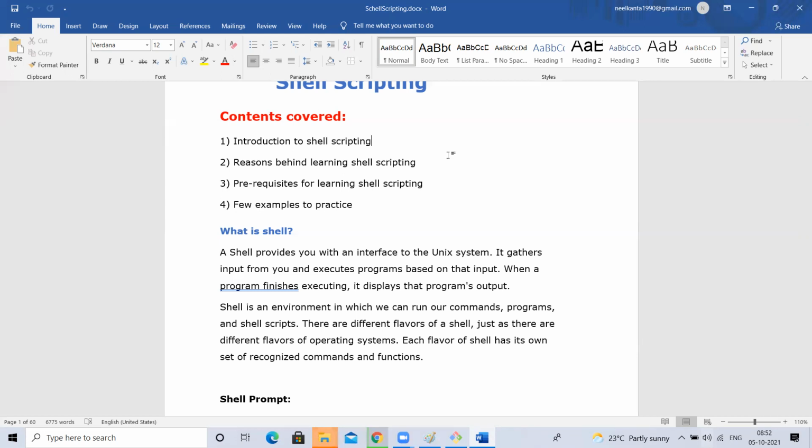You may get a question: Sir, you said it's not a programming or scripting language, so why are we learning shell scripting? See, DevOps is an automation process where you use different tools. But what if you have a requirement, like taking backups, and there is no tool available in the market for that purpose? Then what should you do? You have to write your own scripting. If there is no tool, you write your own scripts for such cases, and for small deployment purposes too.